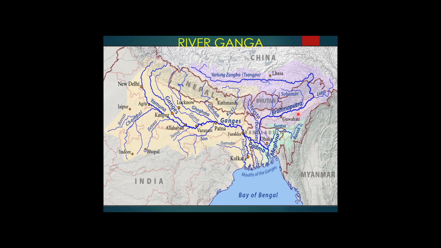And this Brahmaputra river, after entering India, you can see here this region experiences a large amount of rainfall throughout the year, and through this rainfall the volume of the river becomes enormous, so that it crosses its channel and causes widespread flood. And in this area in India, the Brahmaputra is carrying a large amount of silt, which causes the bed of the river to rise, and that is the cause for the flooding of this area.